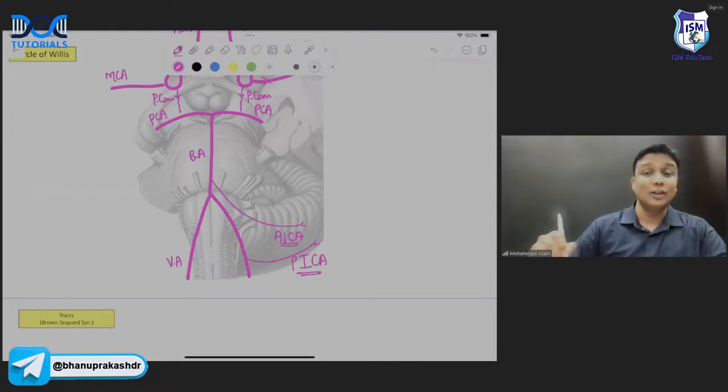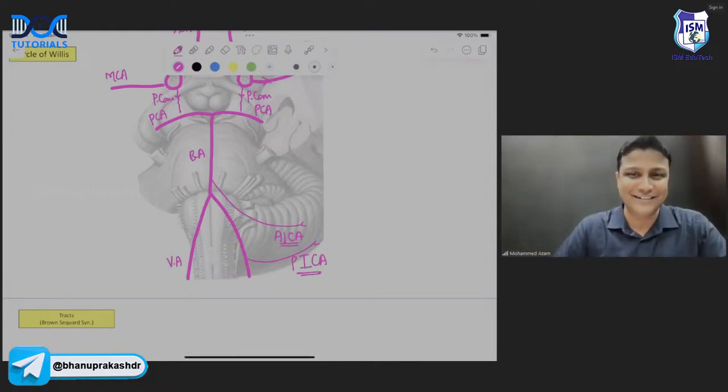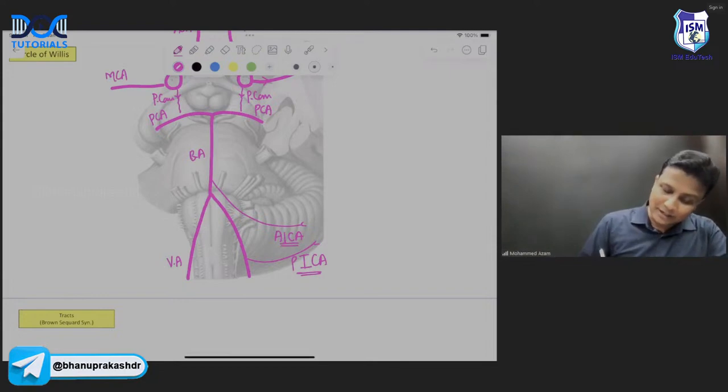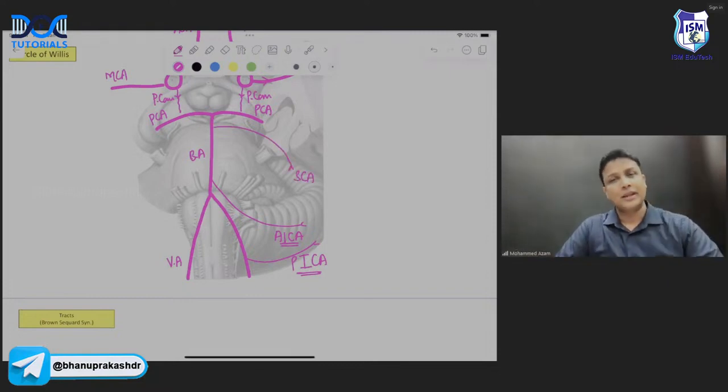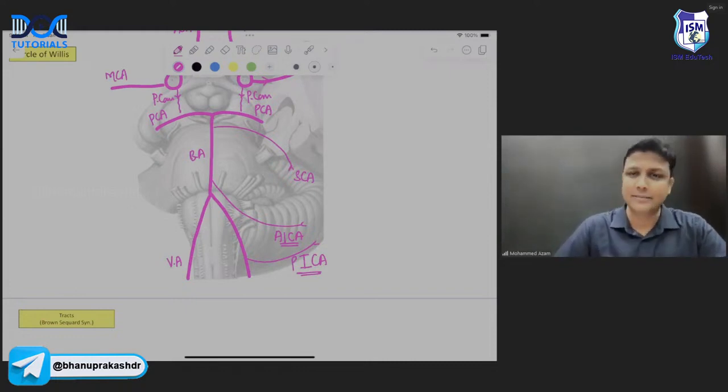That is your AICA. So AICA is a branch of basilar artery, sir. And basilar artery will also give a branch to cerebellum from above, and this is superior cerebellar artery. So inferiorly, you'll be having two cerebellar arteries, AICA and PICA. But remember, PICA is a branch of vertebral, AICA is a branch of basilar. And whereas superior cerebellar artery is a branch of which one, sir?